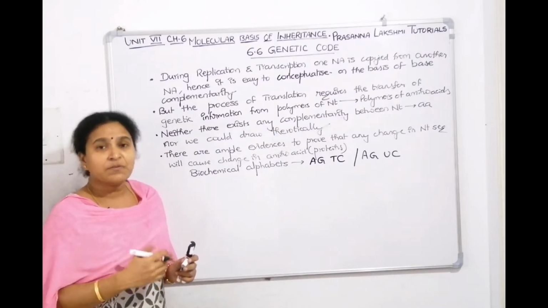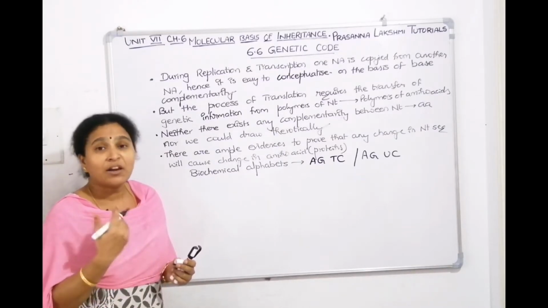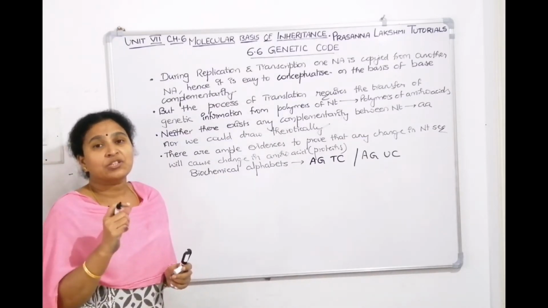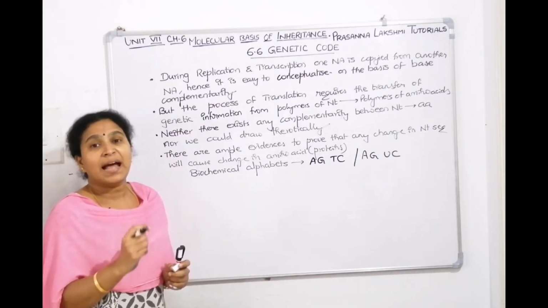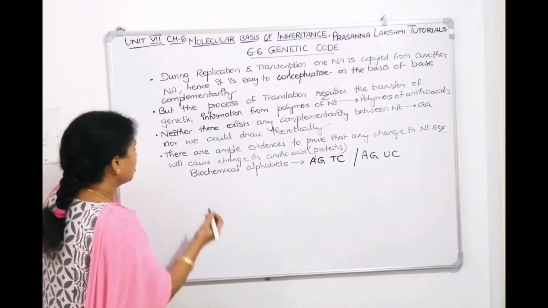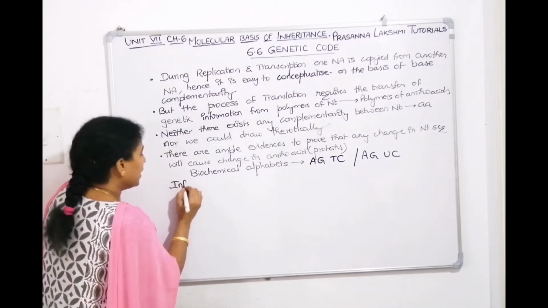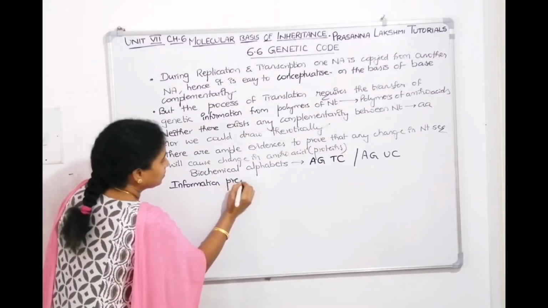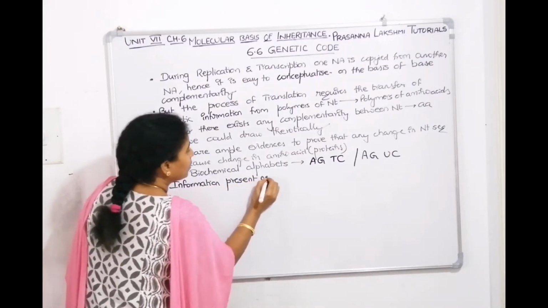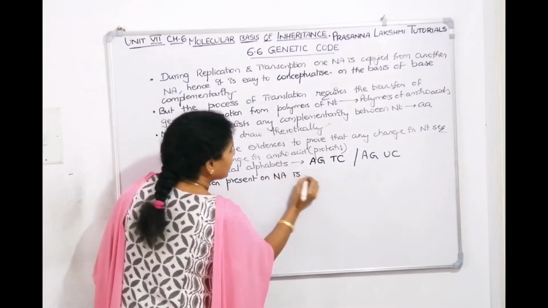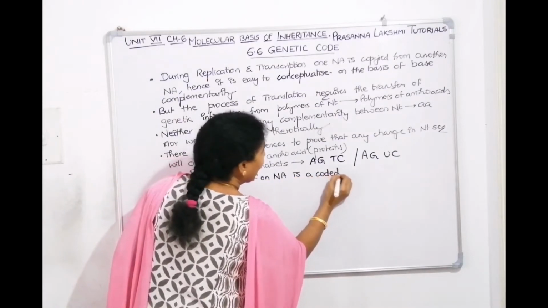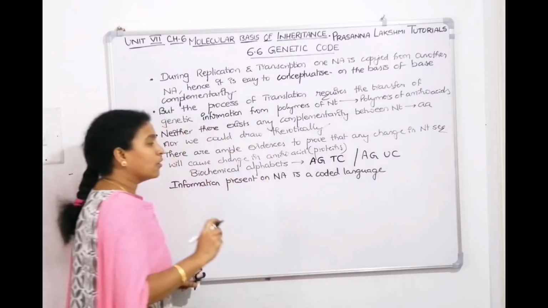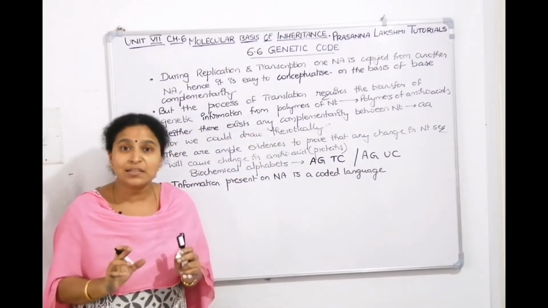So from these alphabets we cannot derive any code, we cannot derive any conclusion. That means the information which is present on the DNA and RNA is a coded language. The information present on nucleic acid is a coded language.